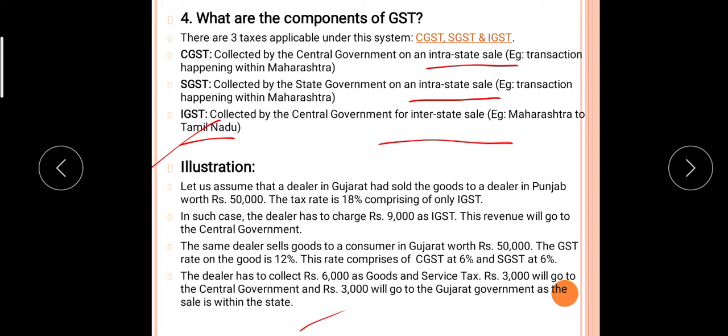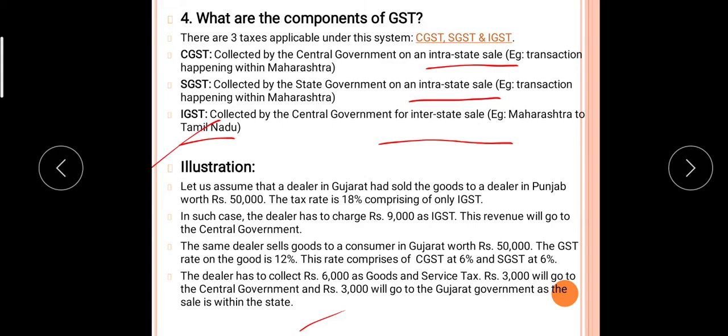Now the illustration. Let us assume that a dealer in Gujarat has sold goods worth rupees 50,000 to a dealer in Punjab. The tax rate is 18%, comprising only IGST. In such a case, the dealer charged rupees 9,000 as IGST. This revenue will go to the central government. When it is interstate GST, meaning from one state to another state, the whole tax is collected by the central government.